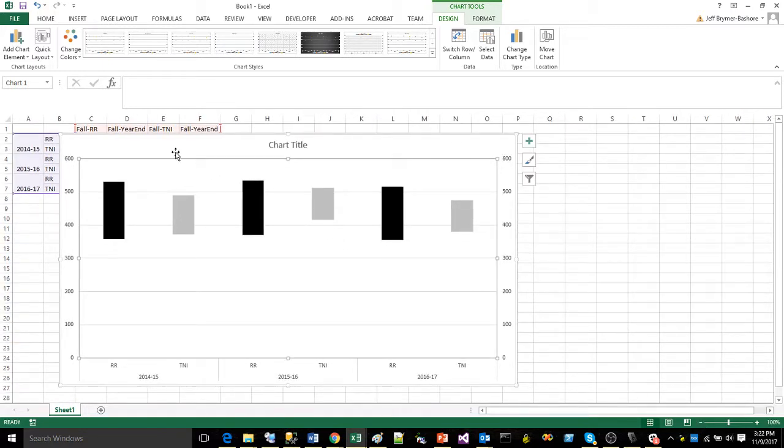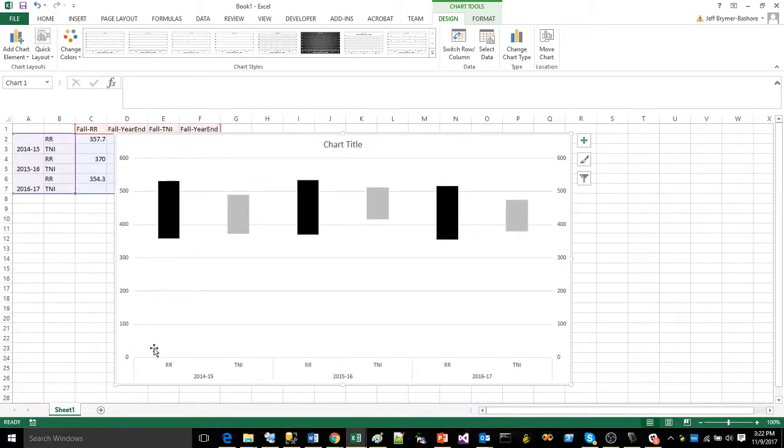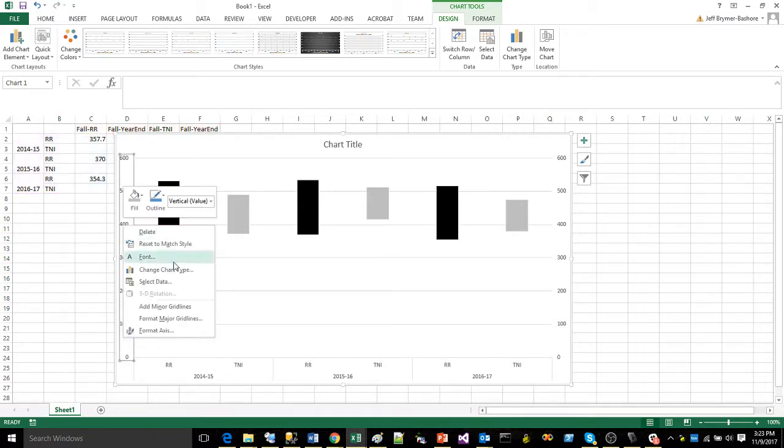Okay, so now I'm gonna fix our scale a little bit. We got a lot of empty space at the bottom. Now, remember, our black bars are plotted along the scale on the right-hand side, and our gray bars are plotted on our scale along the left-hand side. So we will have to update the scale on both sides, and we will have to make sure that they actually both have the same range. Otherwise, people who see this chart may not realize what's going on.